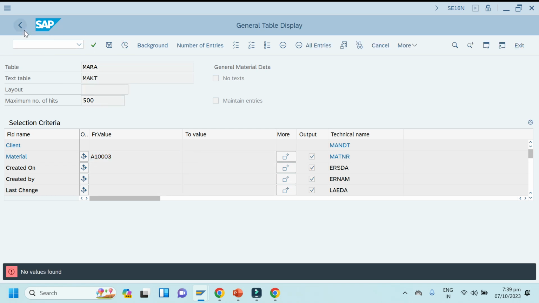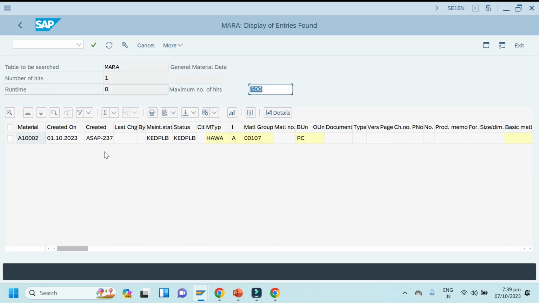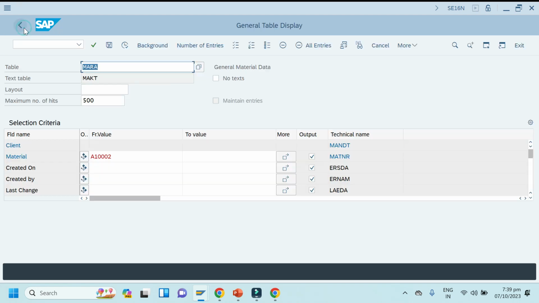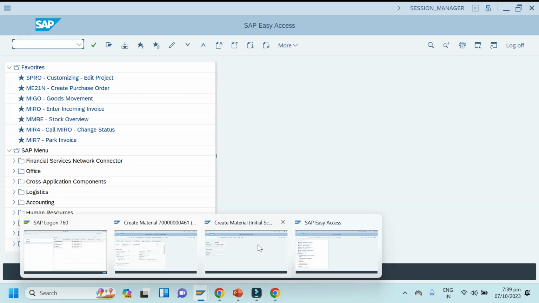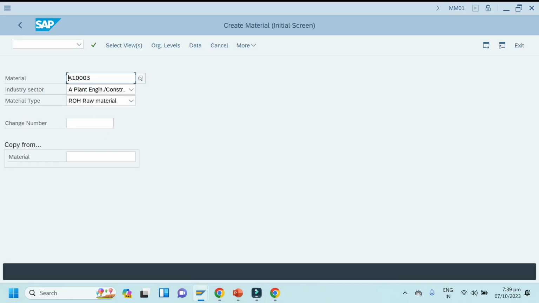So no material value found. If you will check it too, because I have created in previous class, so it will show here. You can see here I have created on 1st of October, right, in previous class. So no worry, we will create this material first, then next number.